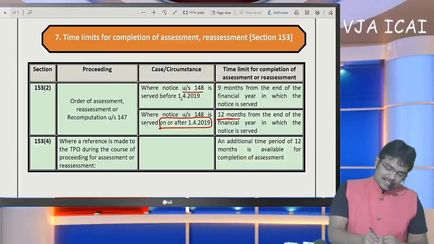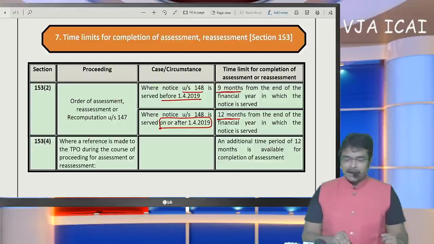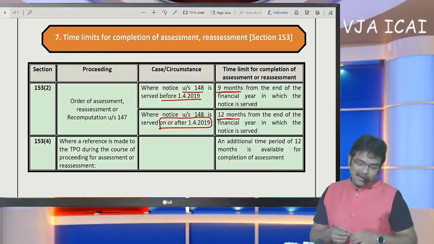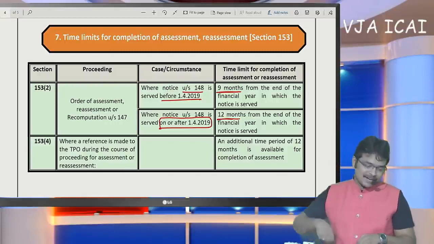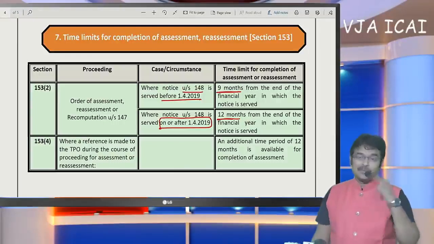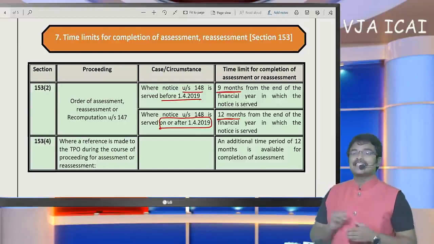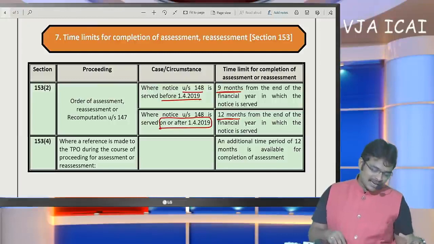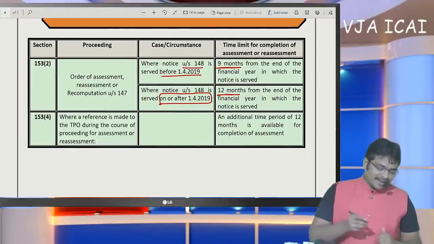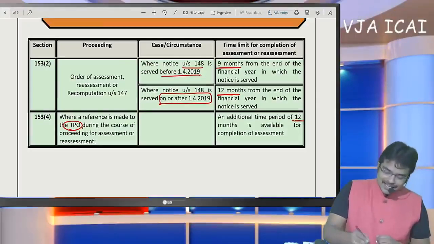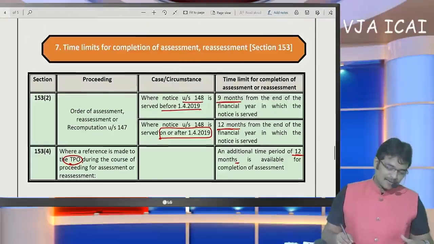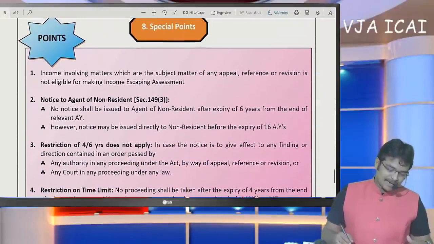And if the notice is issued before 1/4/2019, then the time limit for completing the assessment that was specified is 9 months. So I think you have noticed the difference between 9 months and 12 months. If the notice is issued before 1/4/2019, the assessment should be completed within 9 months. Later, the assessment should be completed within 12 months. And if an international transaction exists, an additional time period of 12 more months will be given to the SSE. That is the conclusion. So here we have completed the time limits.